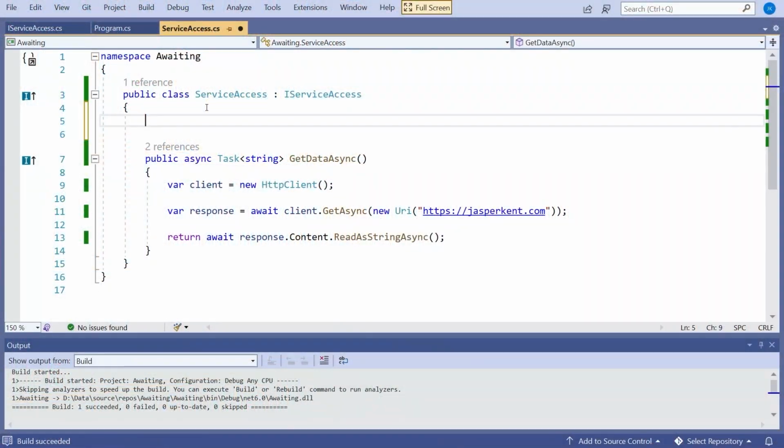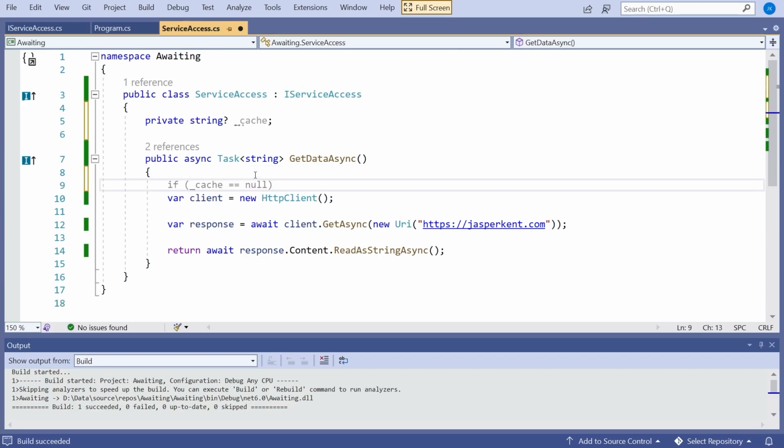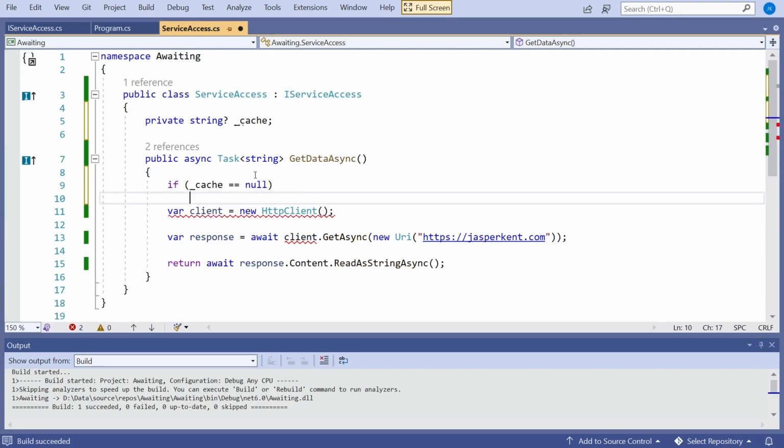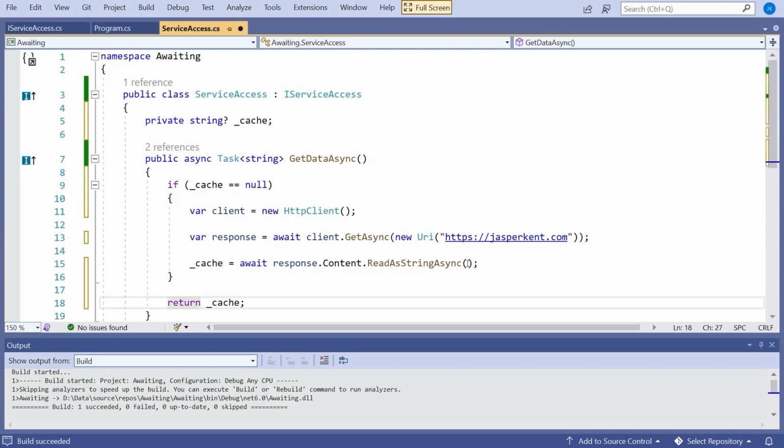But that's not something that's always going to be the case, because what we could do is something like this. Let's actually cache that result. So I'm going to put in a private nullable string that I'm going to call cache. Then in here, we can say if the cache is null, then we're going to set the cache to that response. And then at the end of it all, we just return the cache. So first time we come in here, the cache will be null, so we make the async call. The second time we've already got it, so we just return.